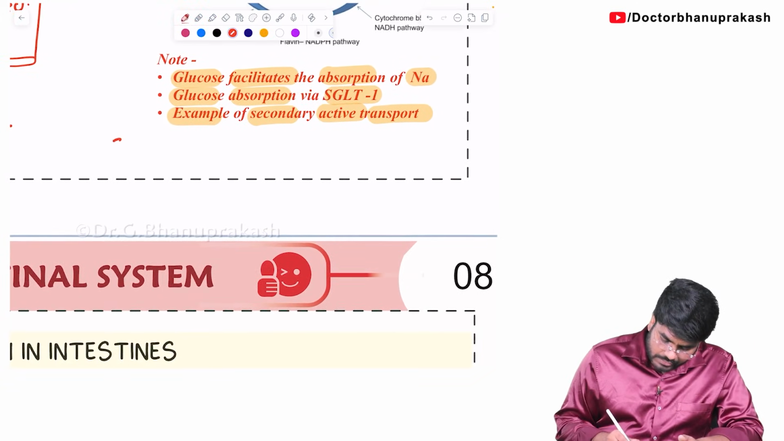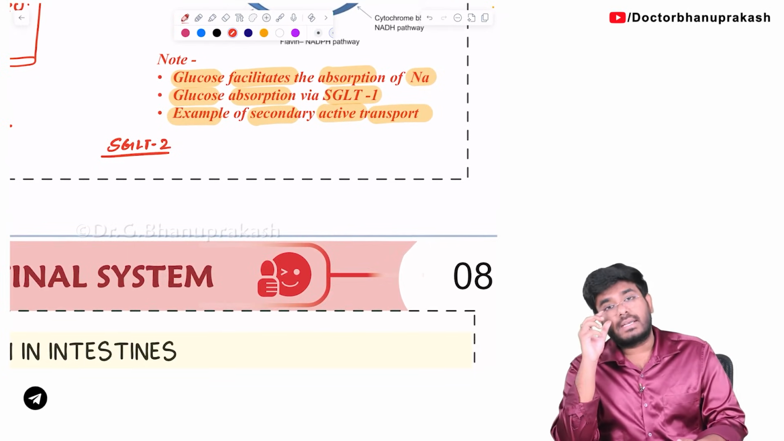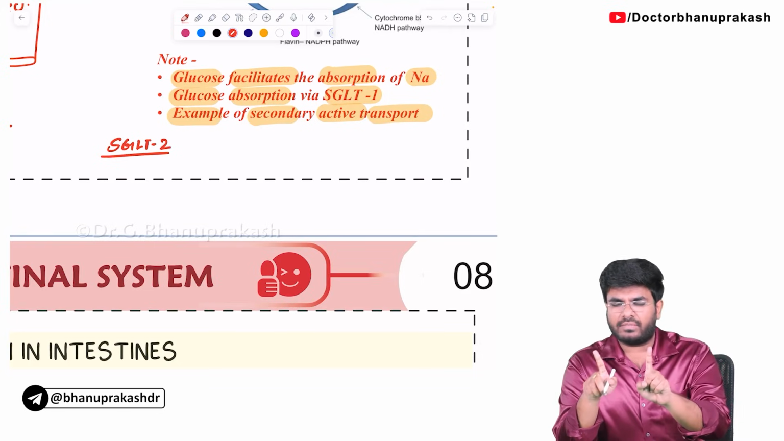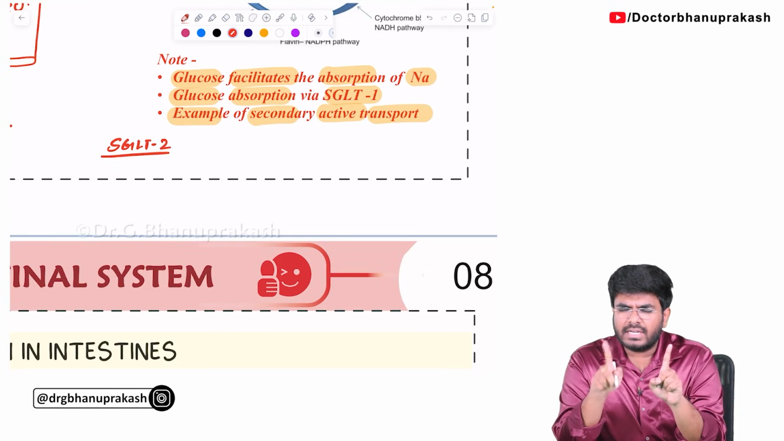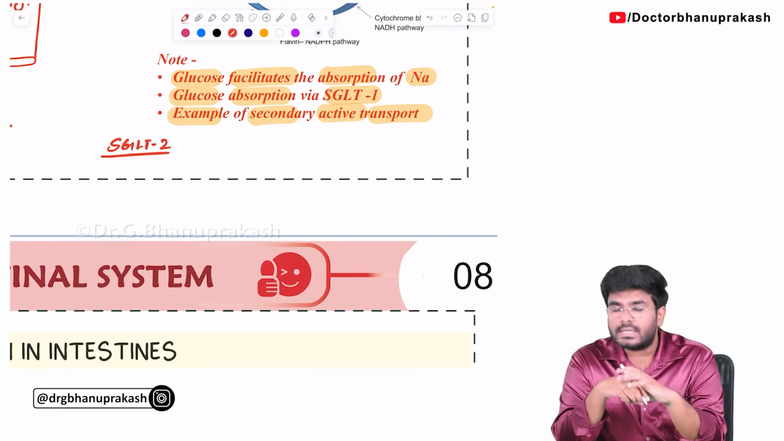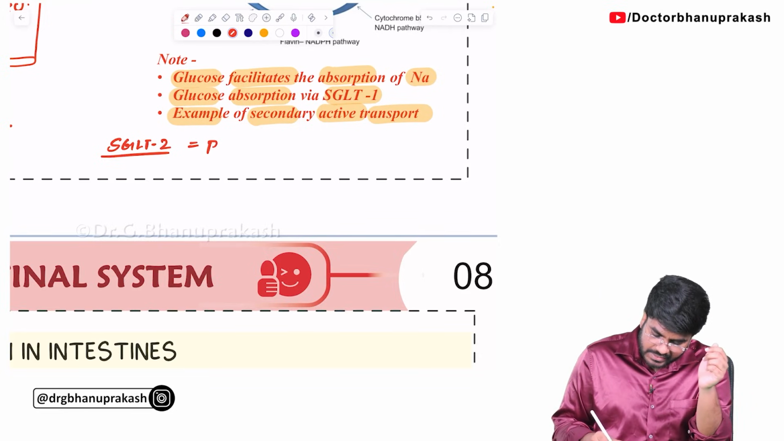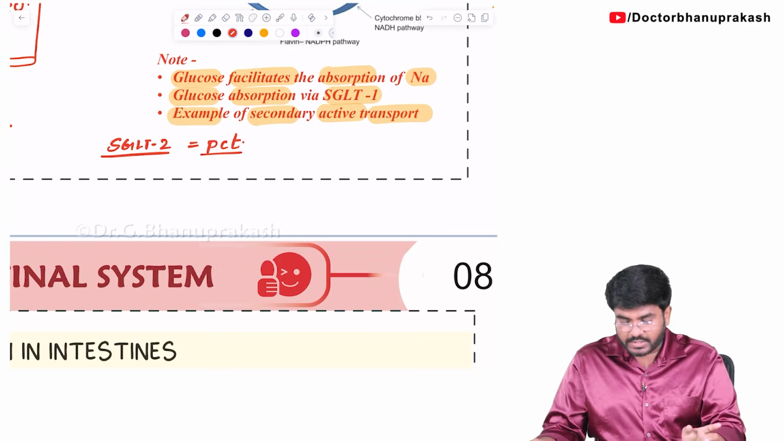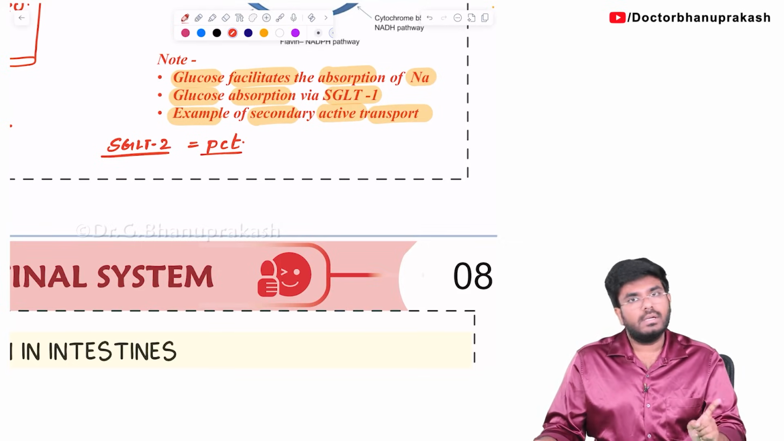But if someone asks you where SGLT2 is present, we'll again discuss this in renal physiology, but if someone asks you, SGLT1 is present in the intestine, one for intestine, similar to I, right? SGLT1 intestine. Where is SGLT2 present? SGLT2 is present in the PCT of the nephrons, the proximal convoluted tubule. So SGLT2 is present in the kidneys, SGLT1 is present in the intestines.